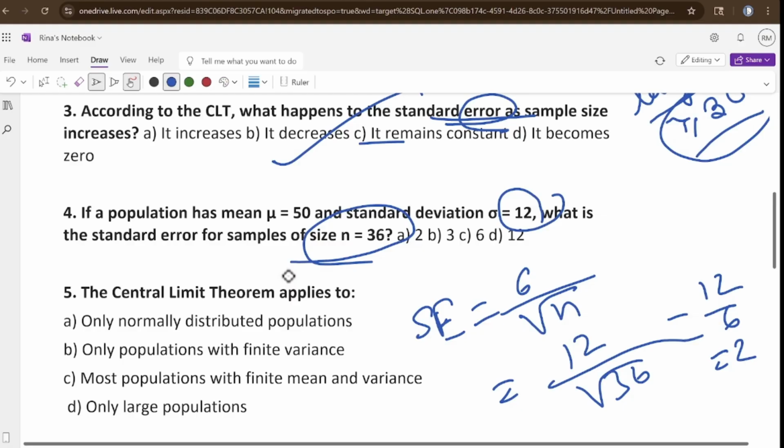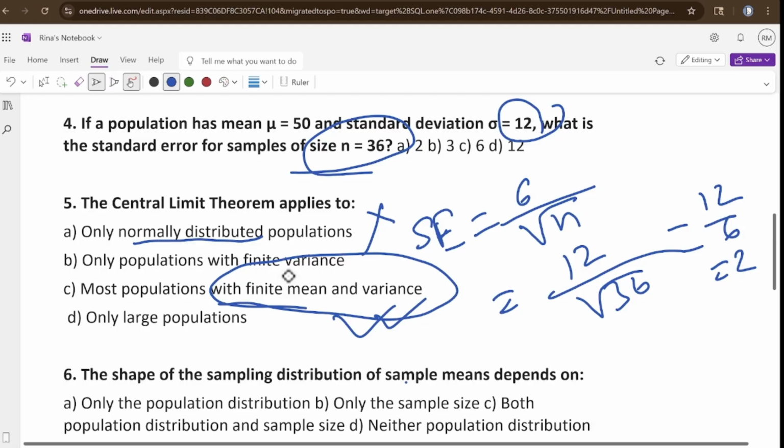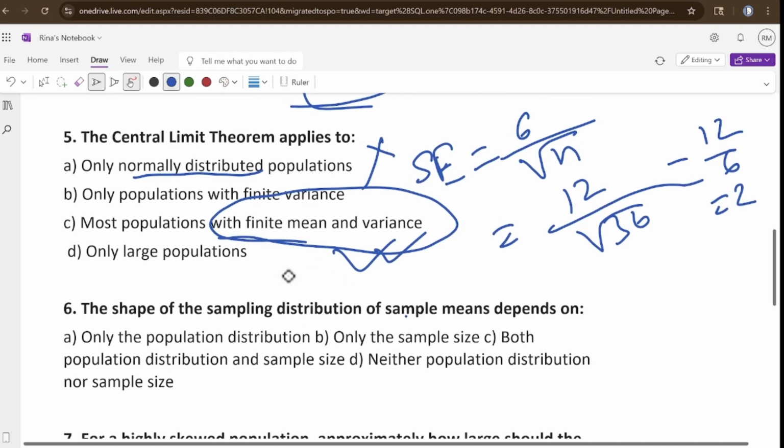Okay. Next question. The central limit theorem applies to only normally distributed. No, population distribution is unknown. Only population with finite variations. Most populations with finite mean and variance, exactly. A population should have finite mean and variance. Large population, no, not required.